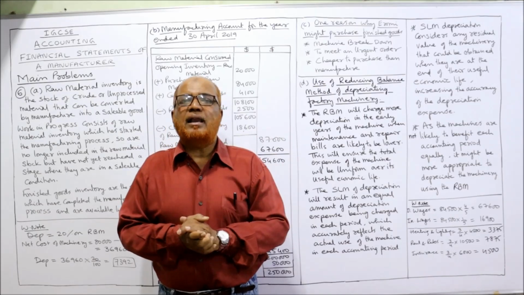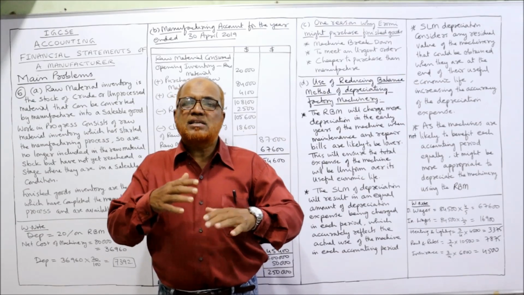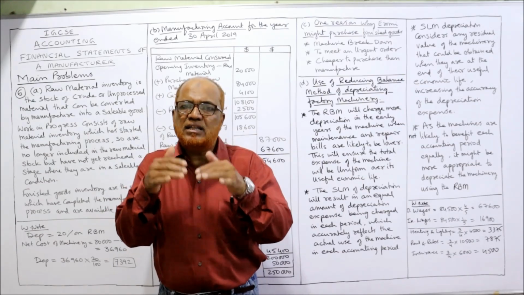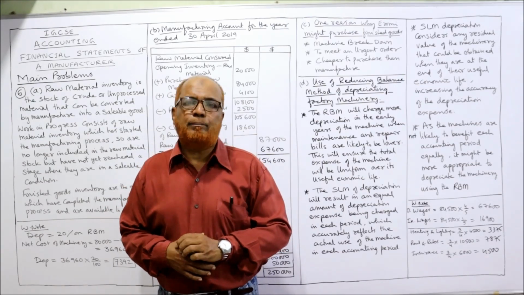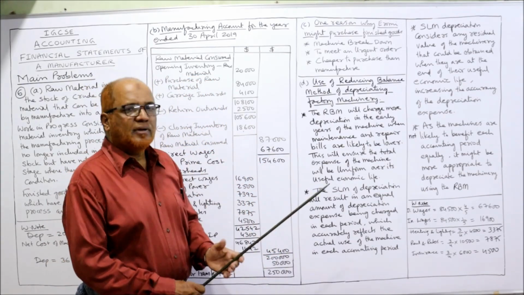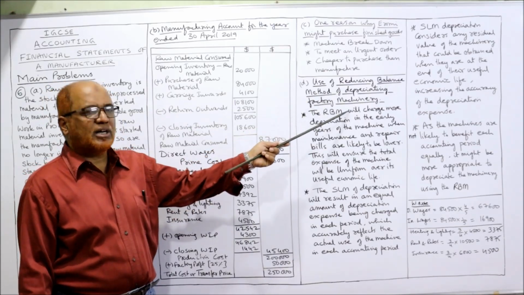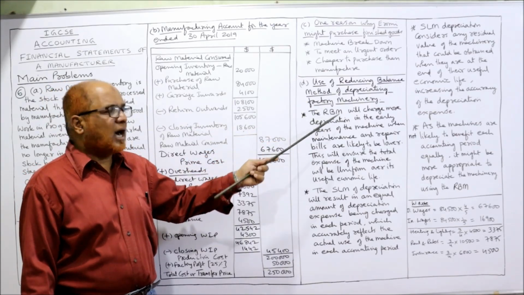Normally, reducing balance method will be used for plant and machinery. Now it is asking you to evaluate this method, why this reducing balance method is adopted for plant and machinery, right? So here, the explanation I have given like this. Use of reducing balance method of depreciating factory machinery. First one, the RBM.